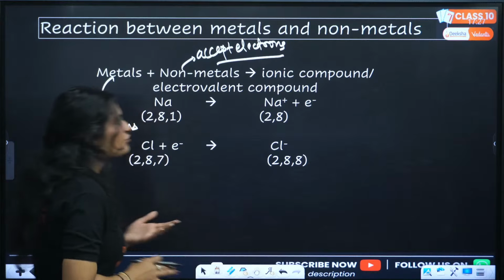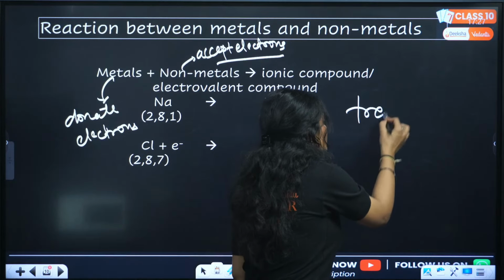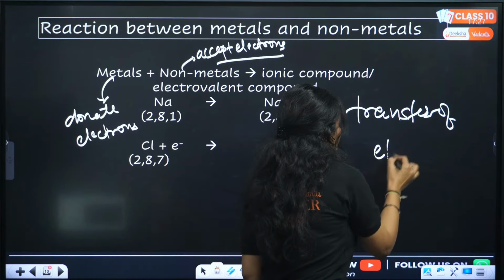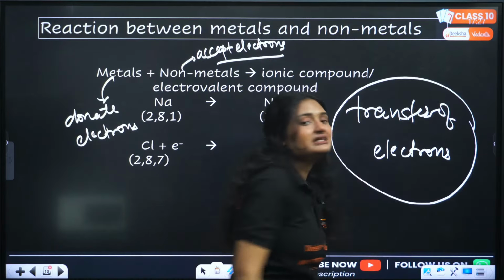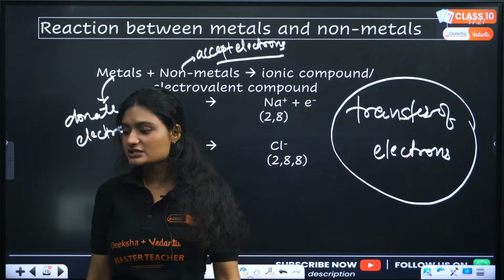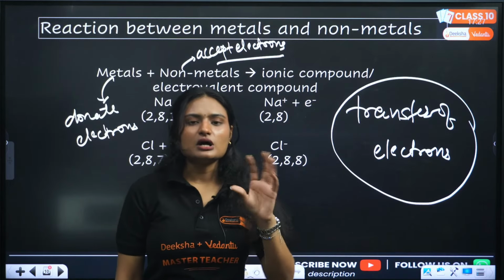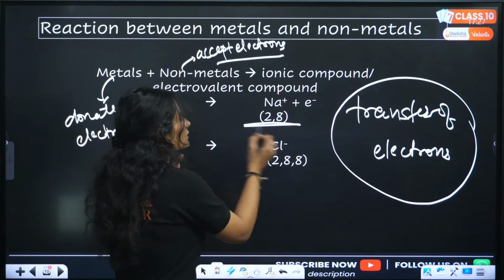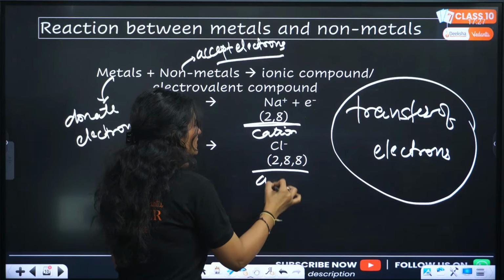Now this bond is formed by transfer of electrons. This kind of bond is called ionic bond. The bond that is formed by transfer of electrons is called ionic bond. Clear? Now in these ionic bonds, ions are getting formed. There is a cation, that means a positively charged ion, and an anion, which is a negatively charged ion.